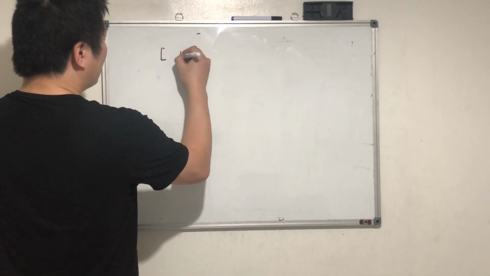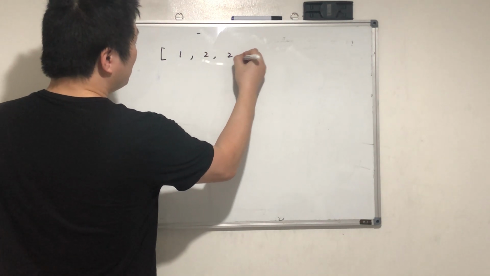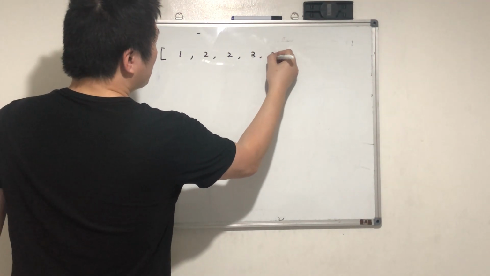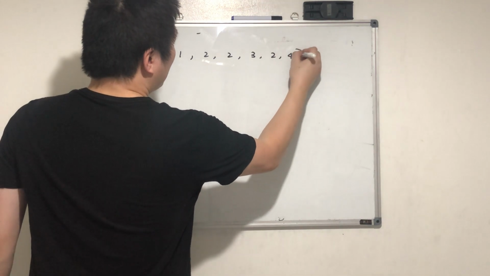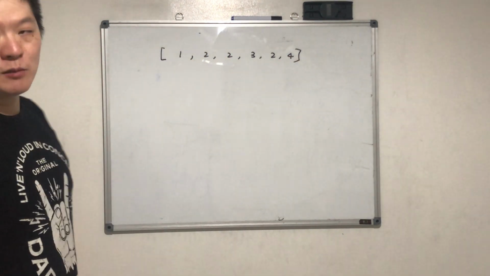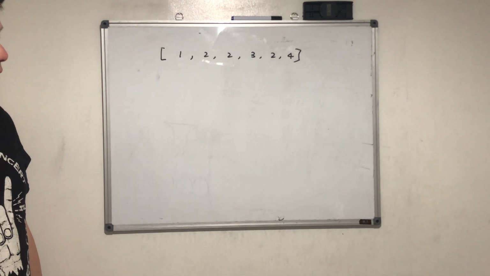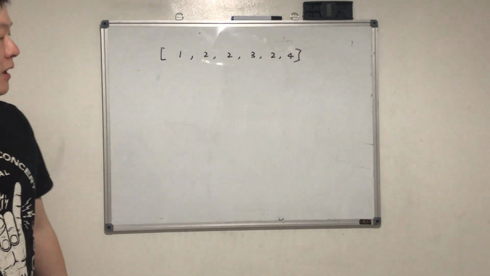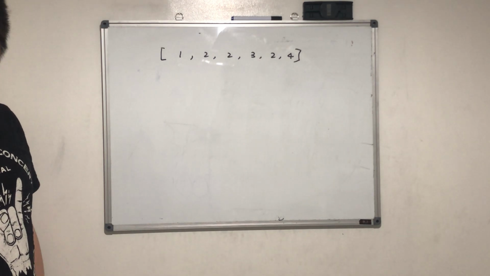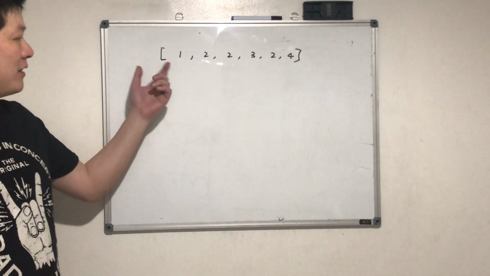Okay, so this is an array with numbers: 1, 2, 2, 3, 2, 4. What's the maximum? 4. What's the minimum? 1. What's the average?